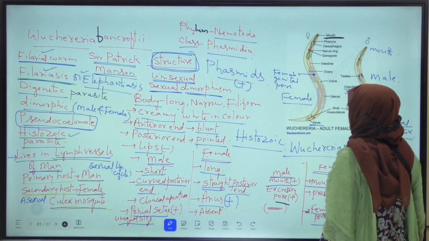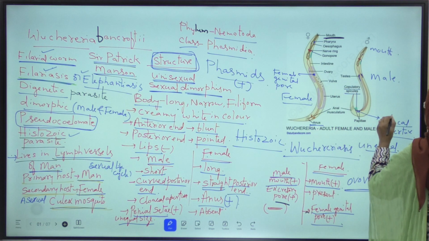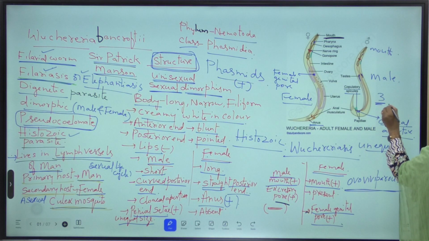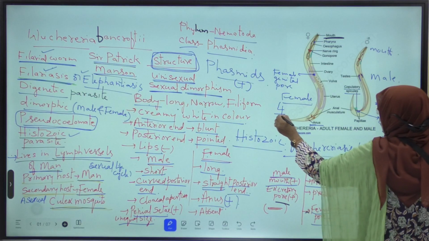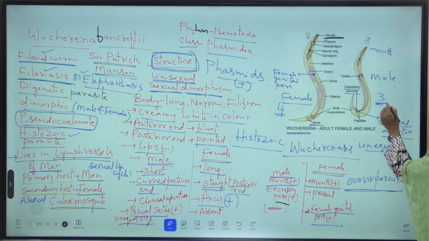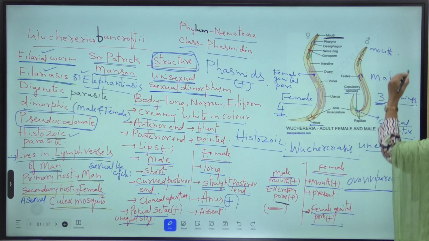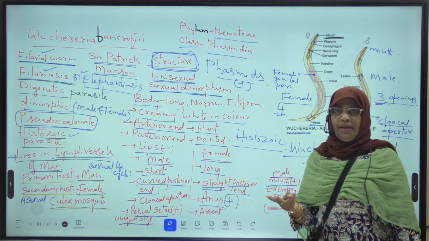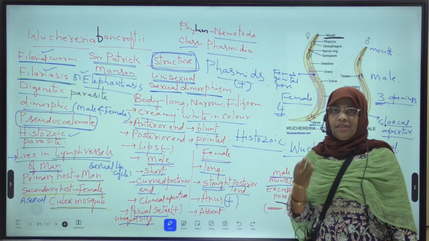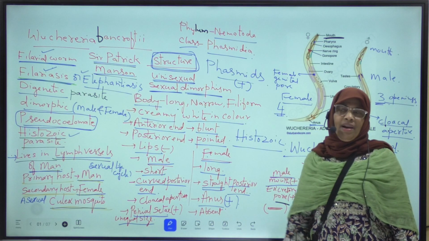Next, in male individual, 3 openings are present. In female individuals, 4 openings are present. What are the 3 openings of the male individual? Mouth, excretory pore and cloacal aperture. These are the 3 openings of the male filarial worm.